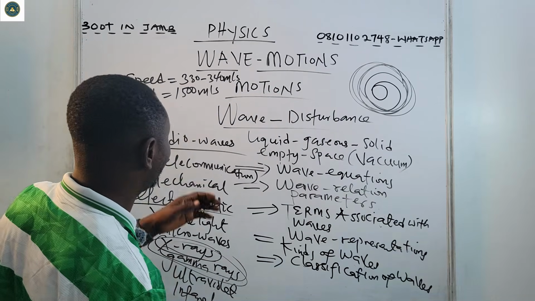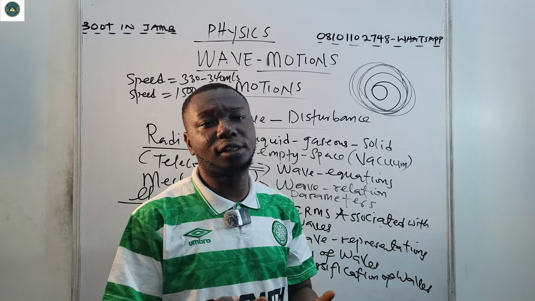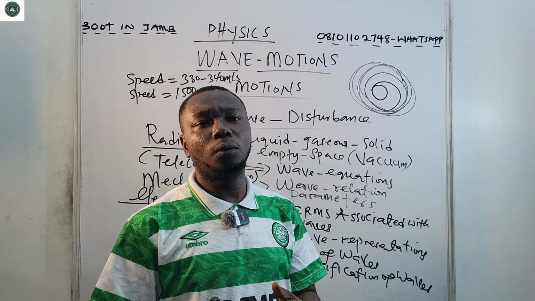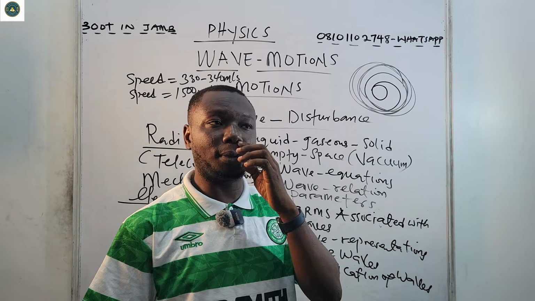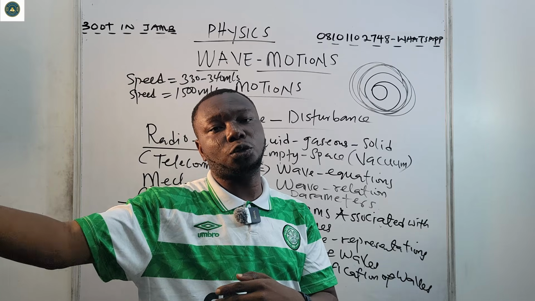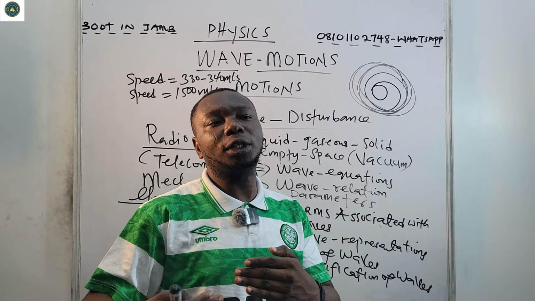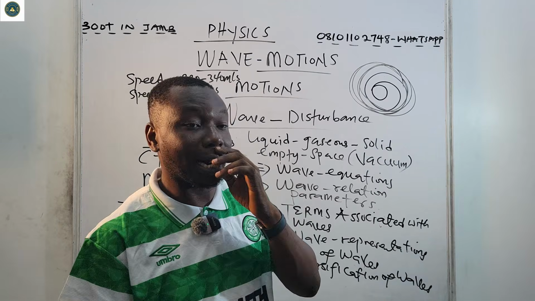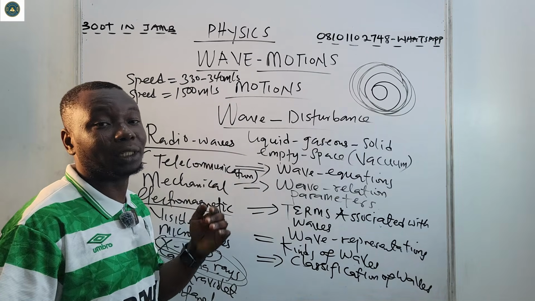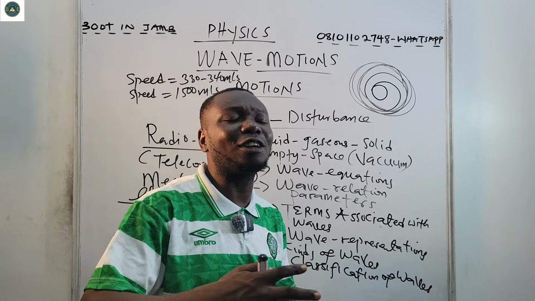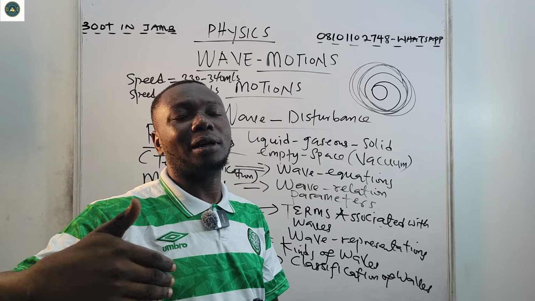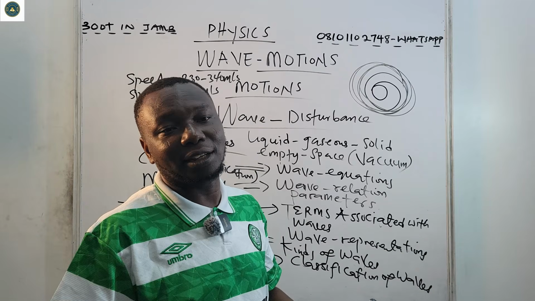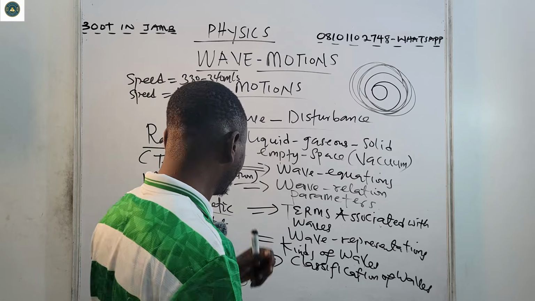Now, if you observe, I may beat a drum within a particular room. It can be heard maybe close to the gate. But as the distance gets farther, the sound will definitely be truncated. The sound will not be able to move as far as maybe 50 meters or even 100 meters.